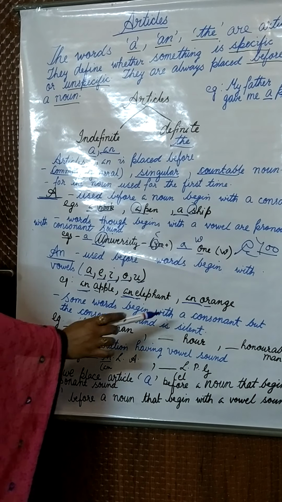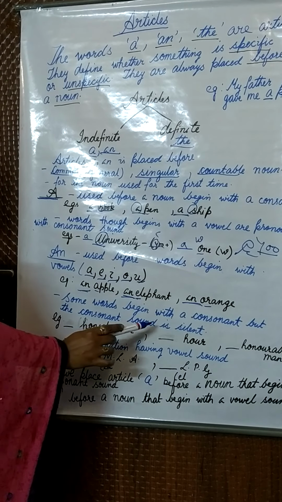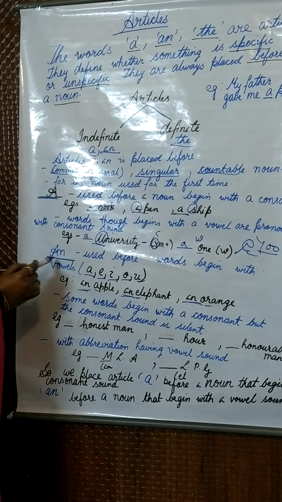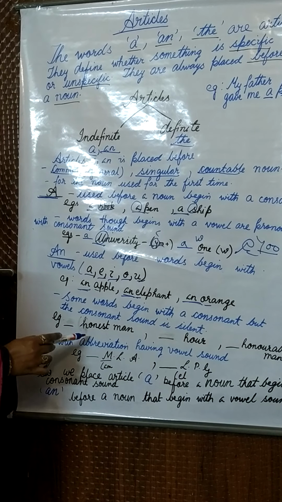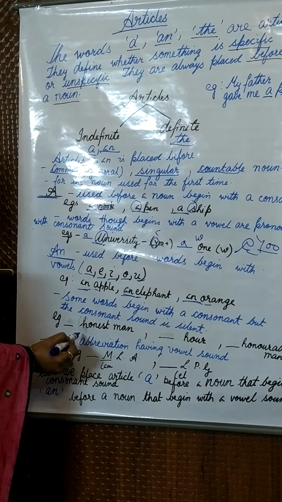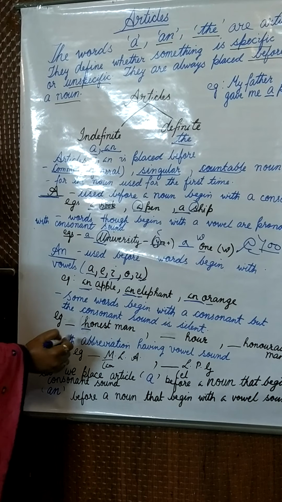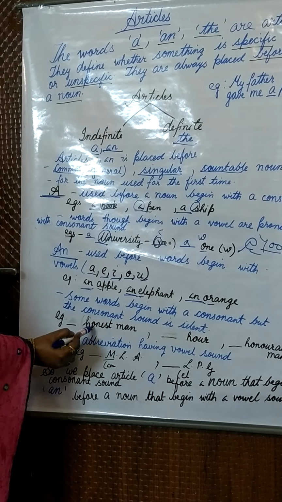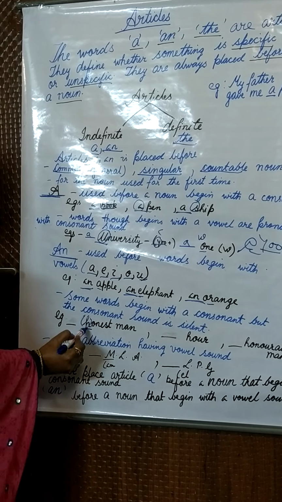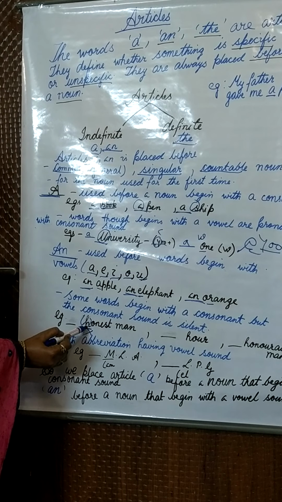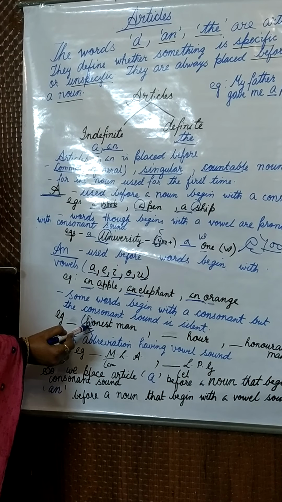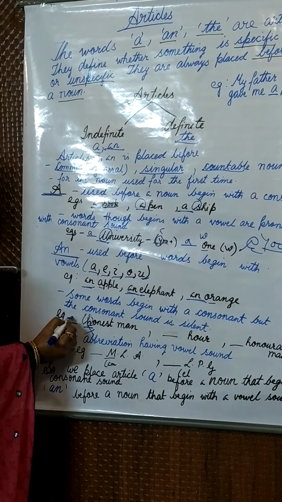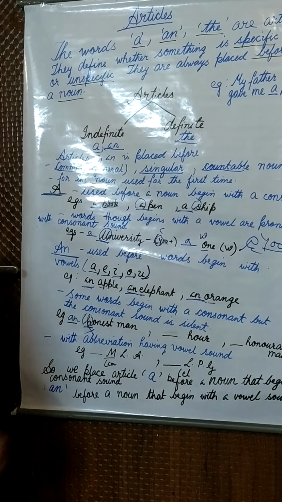Some words begin with a consonant, but the consonant sound is silent. So let us see the other use of article an. Let us see the example. Honest man. The word honest begins with H. But do we pronounce the H? No. The pronunciation is 'onest'. So H is silent here. Though it begins with a consonant, we do not have a consonant sound. We have a vowel sound. So we will place the article an before that.